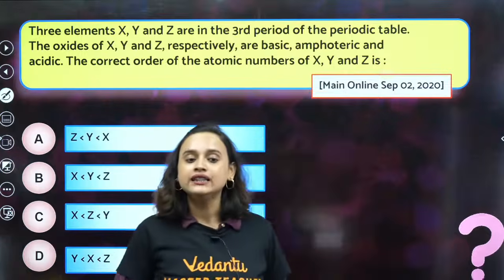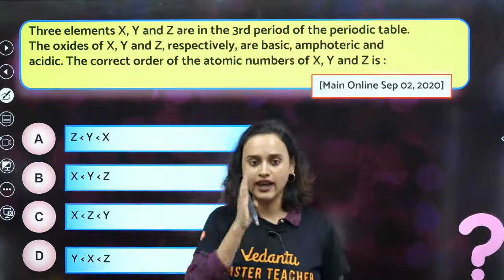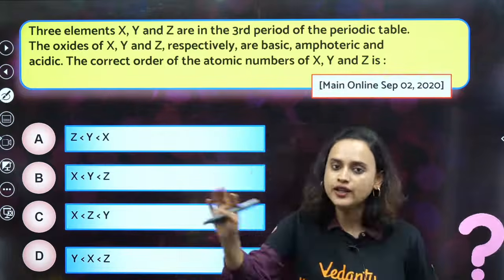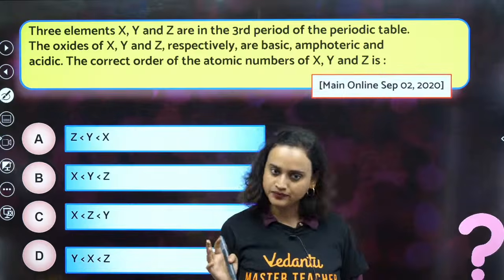Chalo. You are given 3 elements, X, Y and Z. All of them are in the 3rd period of the periodic table.